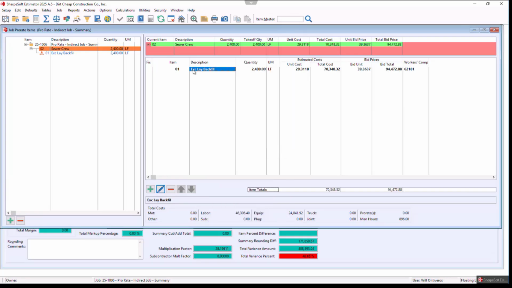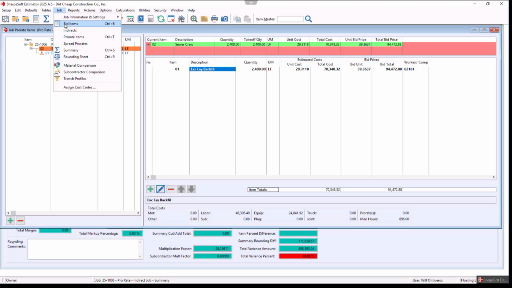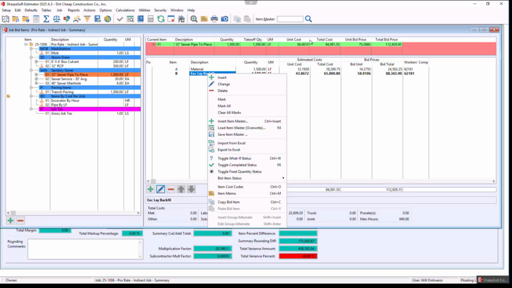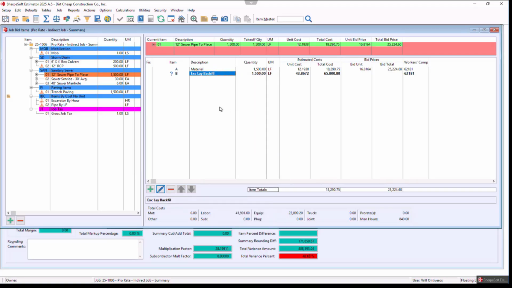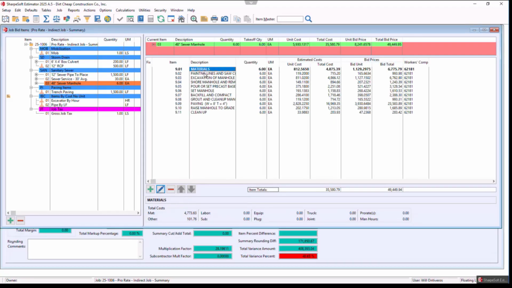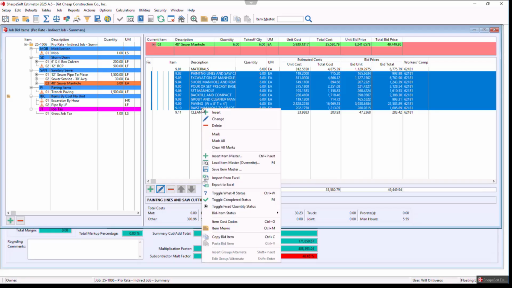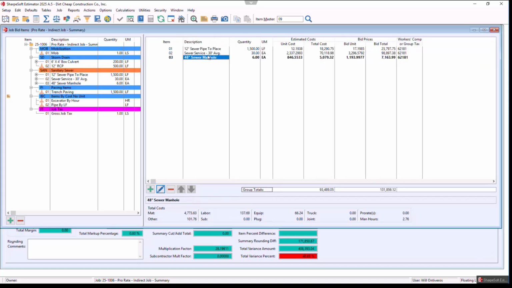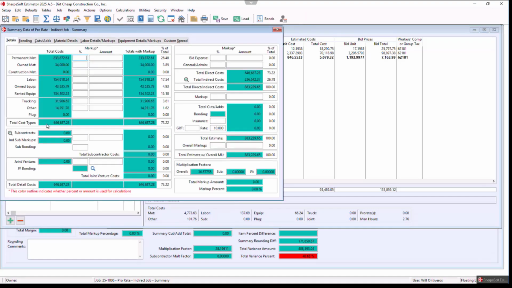So if I leave this in and I want to what if this, the reason I would do this is because I want to manipulate my productions instead of going to each item. So now I go to each item. In my sewer, I have there. I'm going to what if this, I'm going to take the cost out because this is the way I bid it. And I'm looking for a little bit more efficiency. So now I'm going to take this out. Then I'm going to come into my manhole, and all of this other than the cleanup, let's say, I'm going to what if all of that. So basically all of my labor outside of what I have in the prorate, again, if I go to the summary, my labor is lowering.